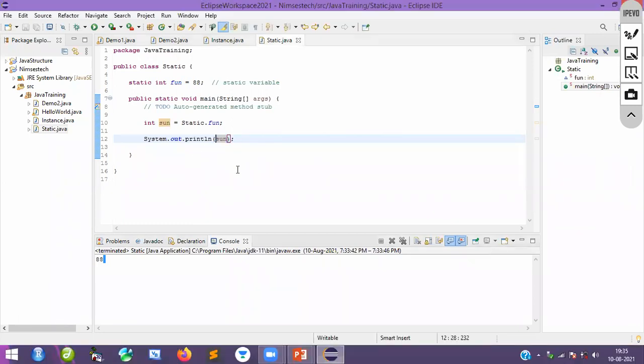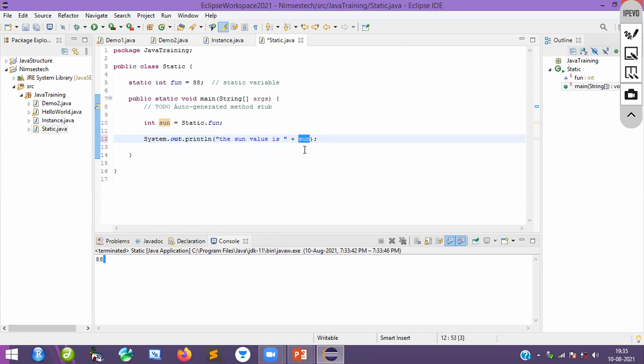Suppose you wanted to add something to what I'm printing. I will write the sun value is. What you are doing exactly is including a string with a variable. That is the reason I add a plus: I am including this string as well as one variable.